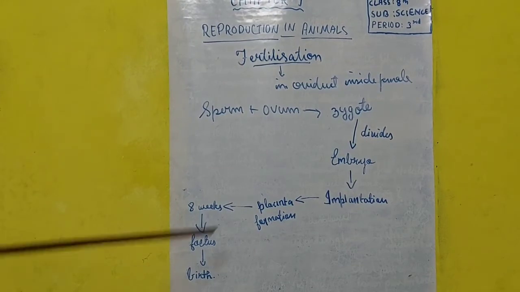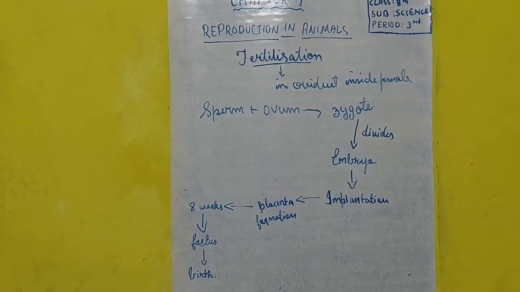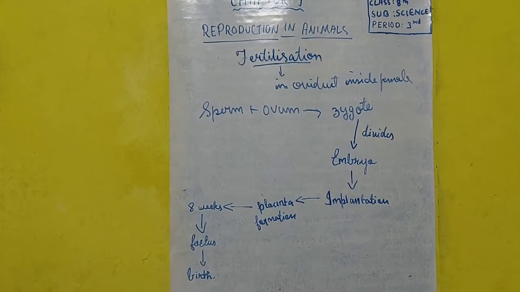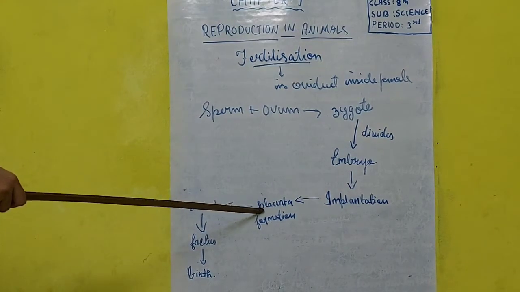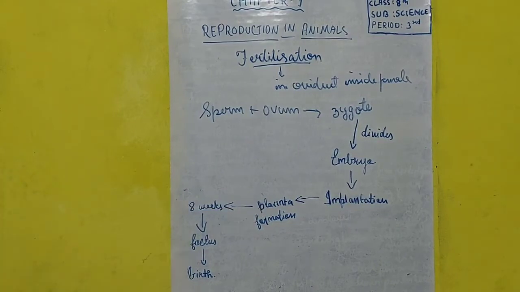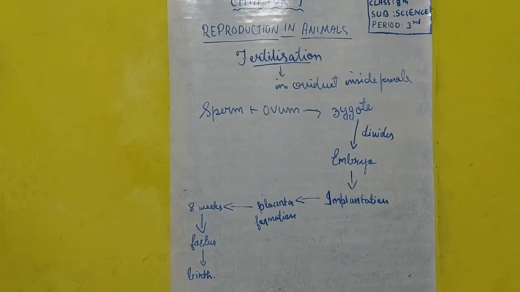The placenta supplies food and oxygen to the fetus and eliminates the fetal waste through the mother's kidney. This placenta is the messenger between the mother and the child.